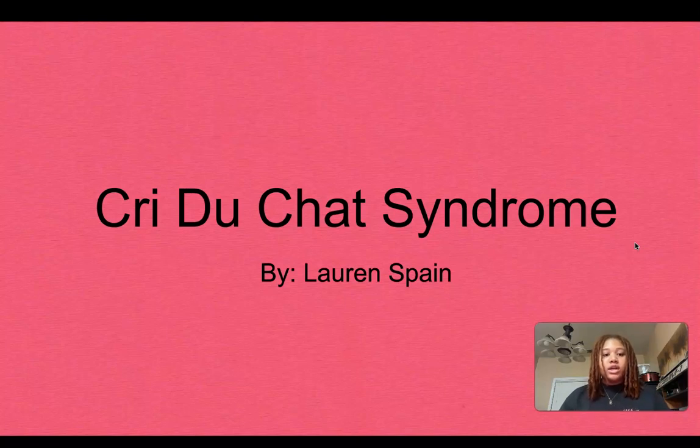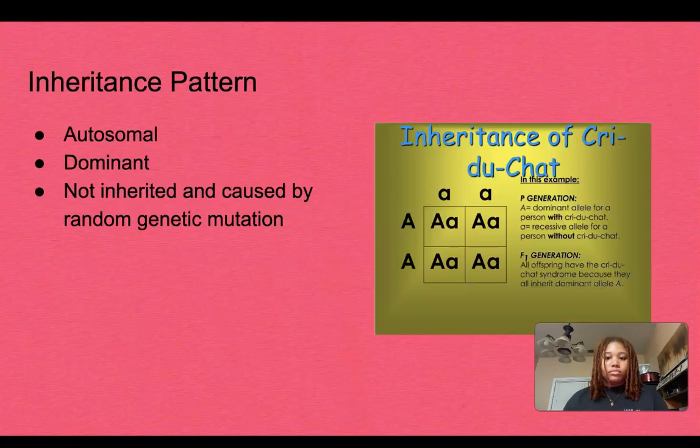So the disease I chose was Cri Du Chat syndrome. This disease is autosomal dominant. It's not inherited by parents, but it's a random genetic mutation. Here is a Punnett square showing a parent that had it or still has it and a parent that doesn't. So in this case, 100% their child or children would have this syndrome.